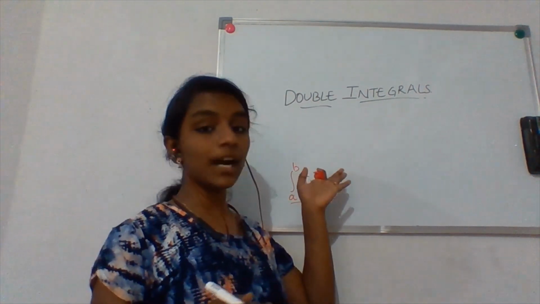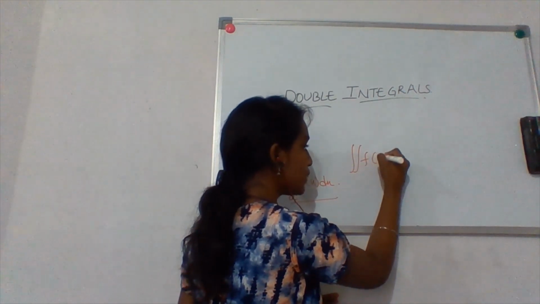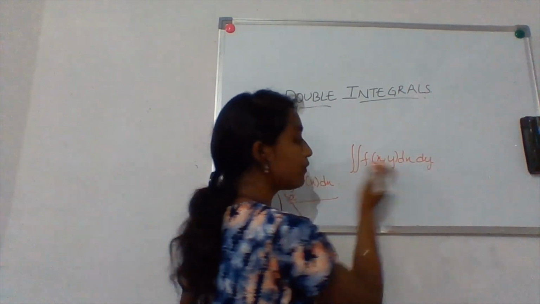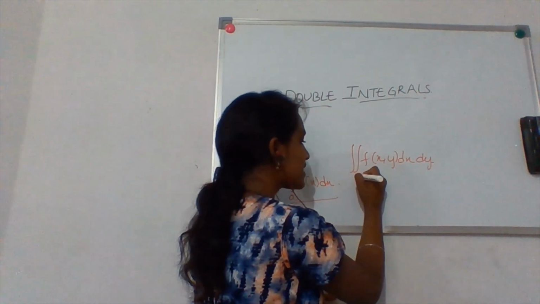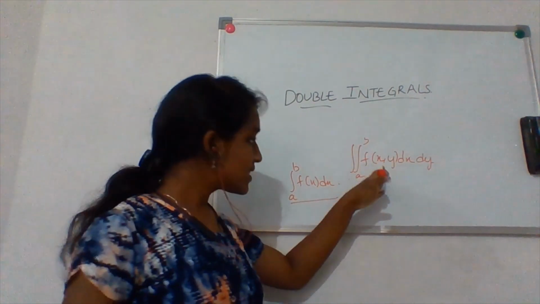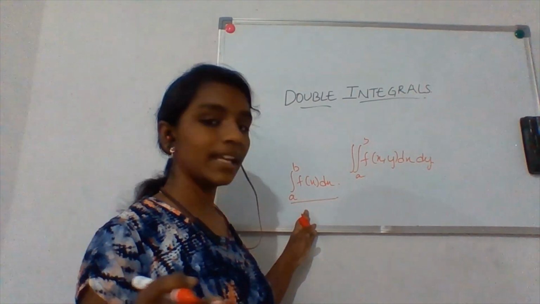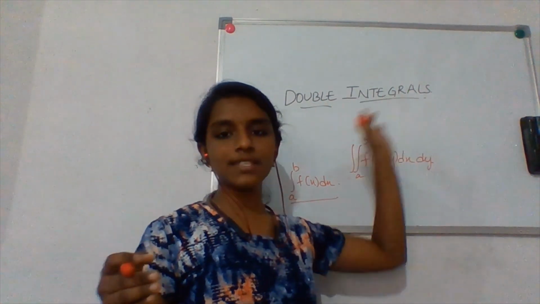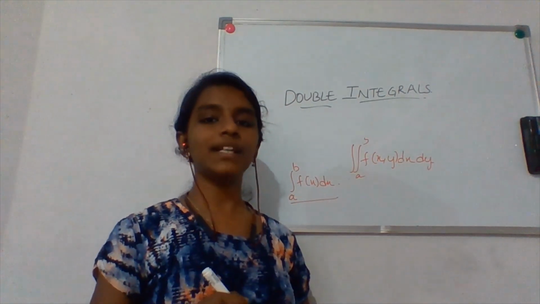Now you will be having double integrals, that is you will be having two integrations and the function will be like f of x comma y dx dy. You have two variables and you have to solve it. Then you will be having some limits like a to b or some limits over here, that too. And this is also called definite integration, but in definite integration this is line integration, this is double integration and triple integration and so on. Okay, so now we are going to study about double integration.